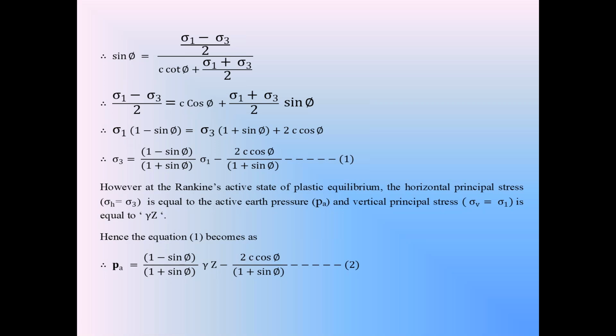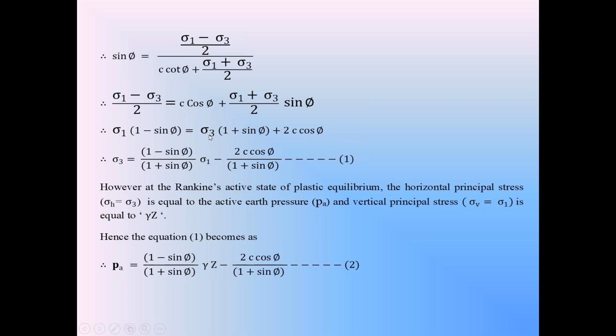Bring that 2c cos phi to the left side. If you bring that 2c cos phi to the left side, that equation becomes sigma 3 into 1 plus sin phi is equal to sigma 1 into 1 minus sin phi minus 2c cos phi.